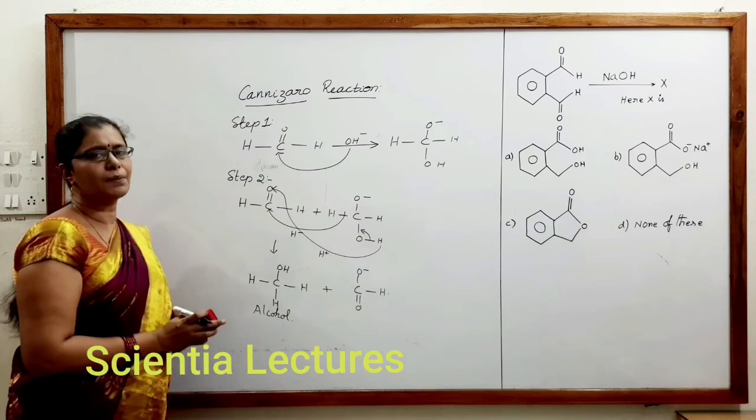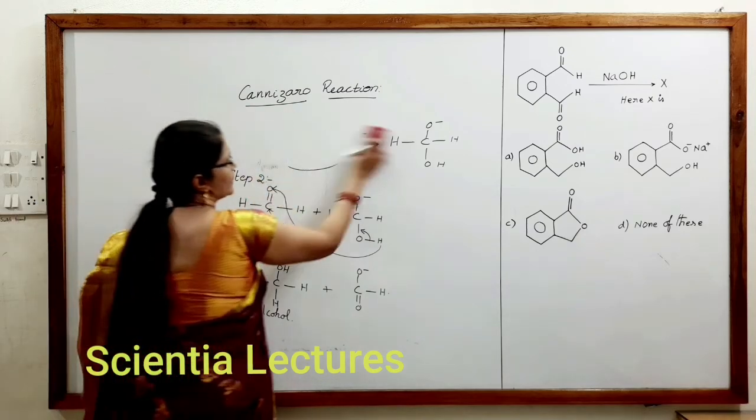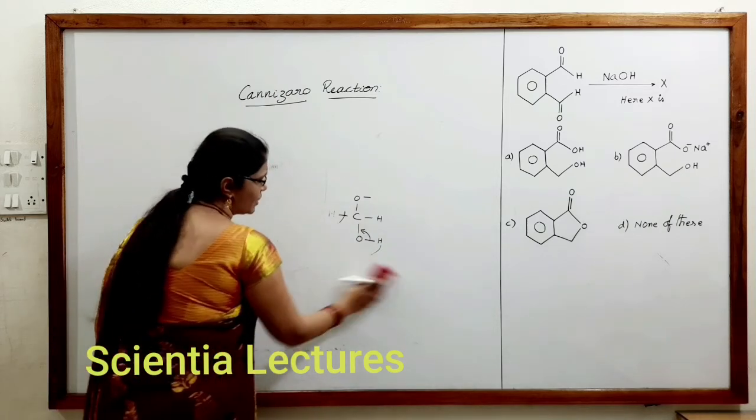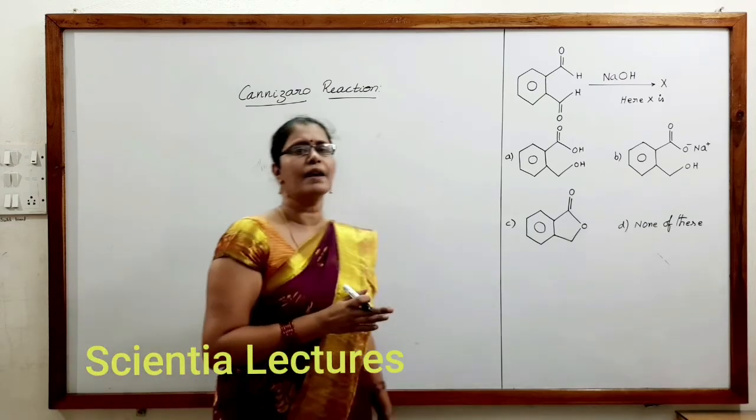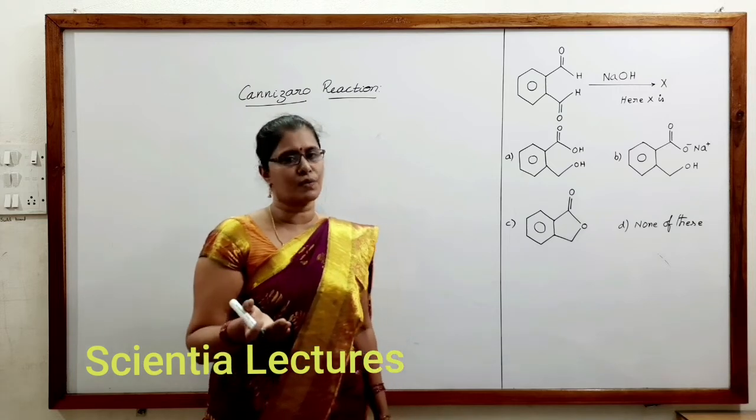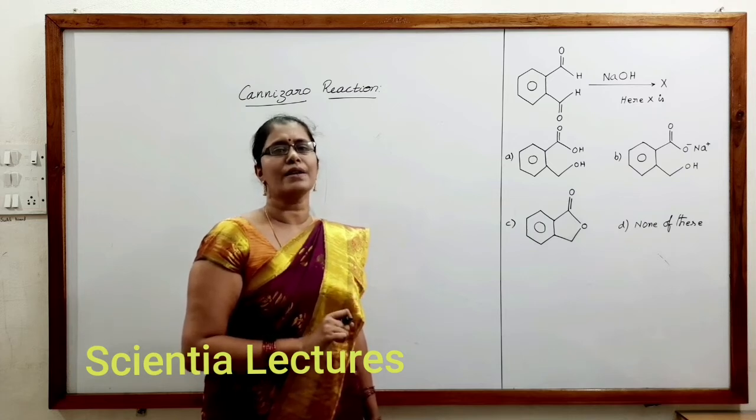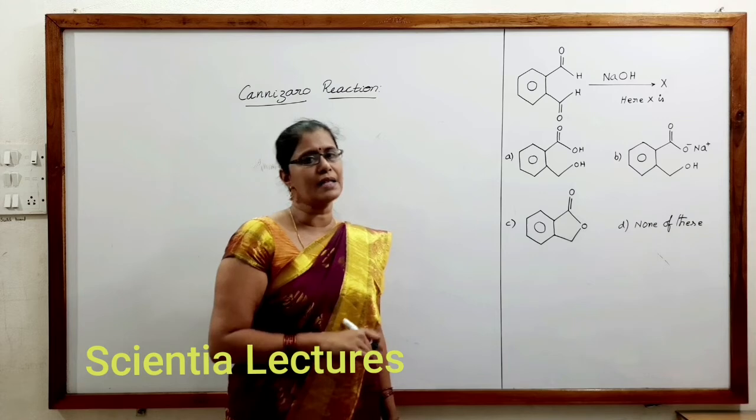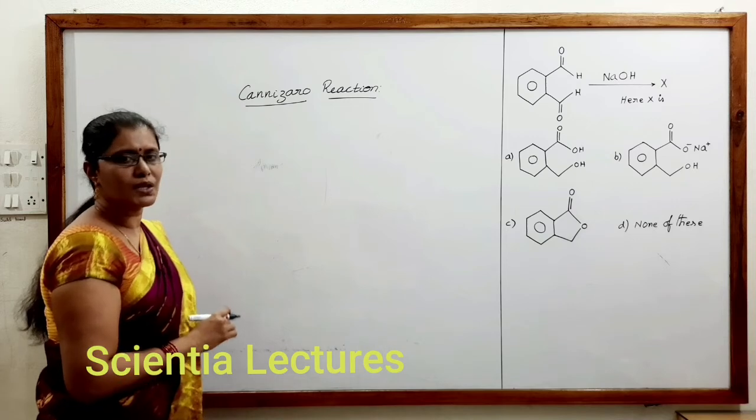Here the rate determining step is the transfer of the hydride ion. Remember that in the Cannizzaro reaction, the rate determining step is the transfer of the hydride ion. It is almost like a disproportionation reaction. The same formaldehyde, when it gets oxidized, forms the formate ion. When it gets reduced, it forms methanol. So the Cannizzaro reaction is a disproportionation reaction, where the same carbonyl compound without alpha hydrogen gets reduced as well as oxidized.